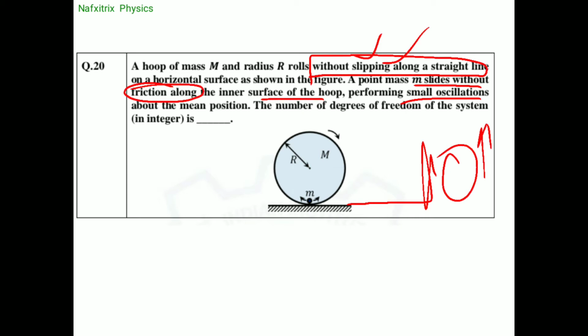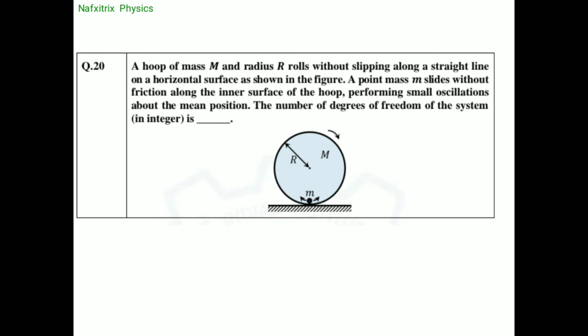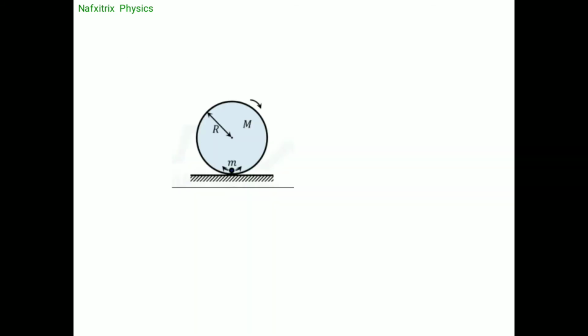Friction is very important. That means it would just move smoothly like this. If there were friction, it would be opposed, and there could be some upward motion also because of that opposing force, sudden opposition. So there is no friction, they are saying. There is just a smooth movement of this mass. This is just performing simple harmonic oscillations, that is small oscillations. Now we need to find the number of degrees of freedom of the system.